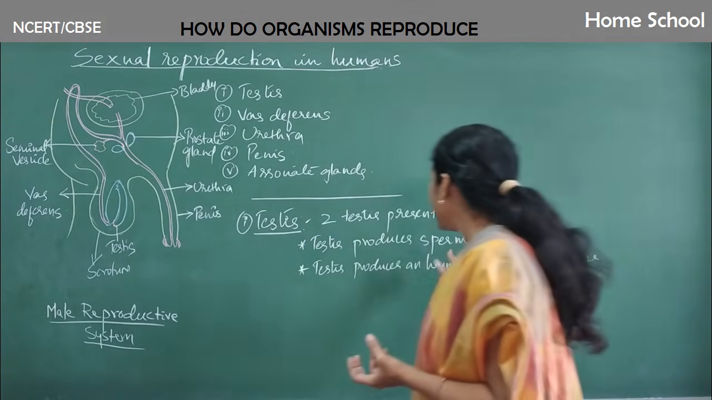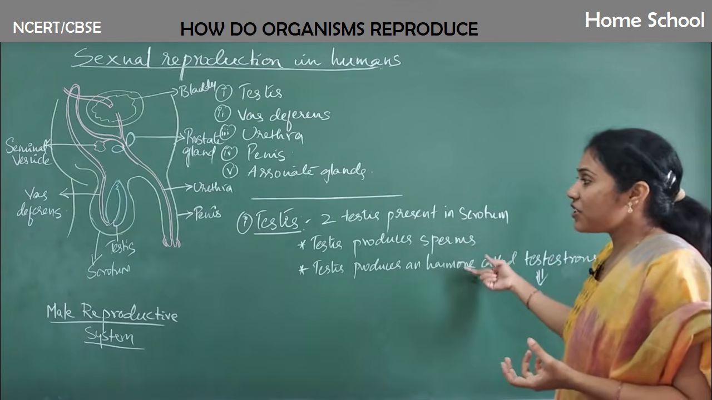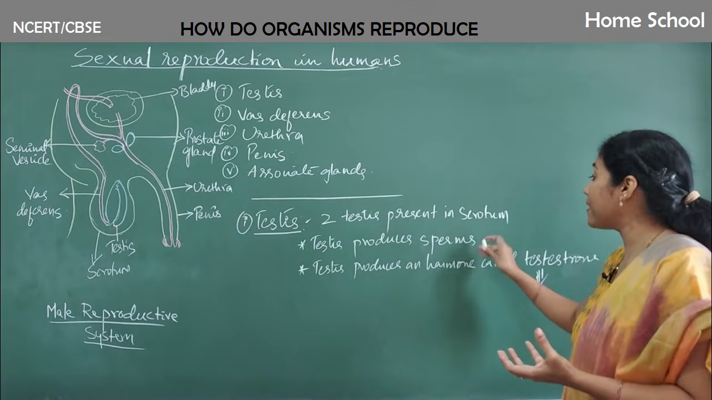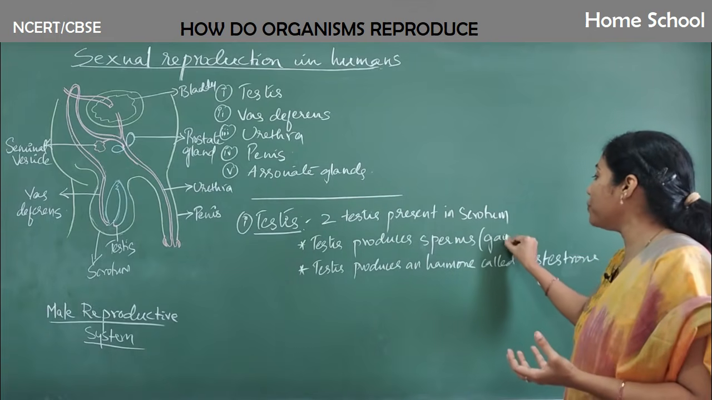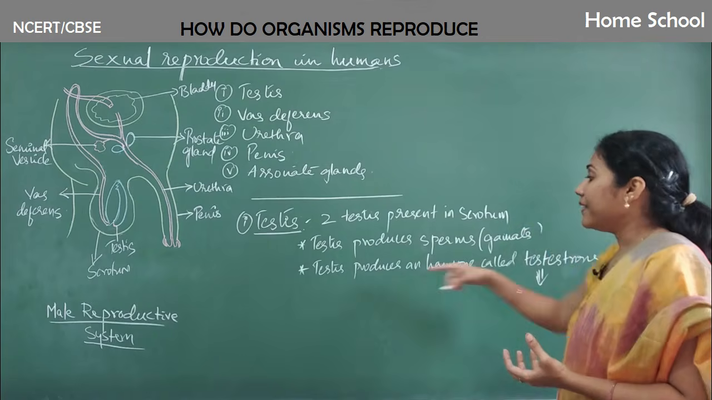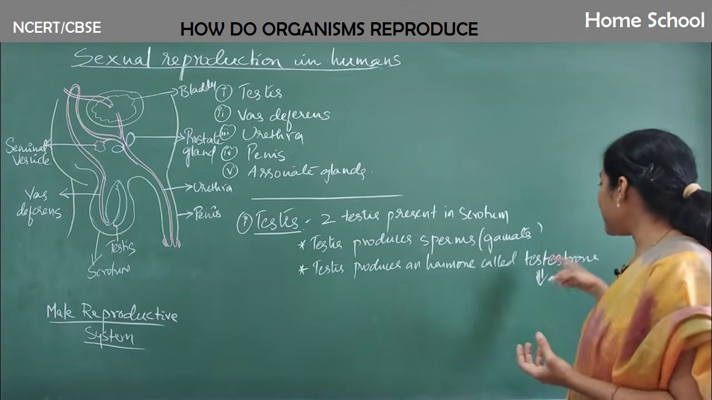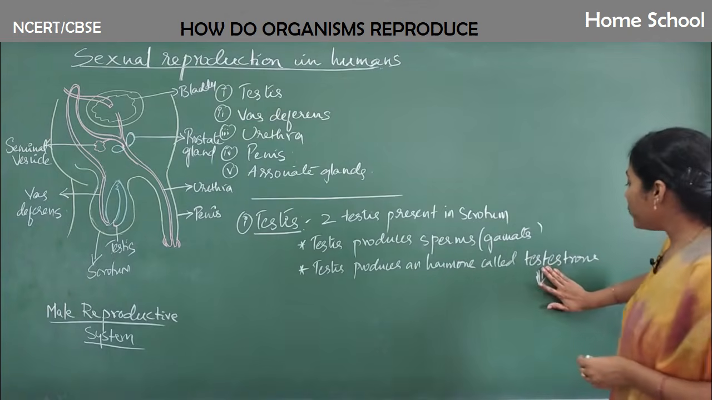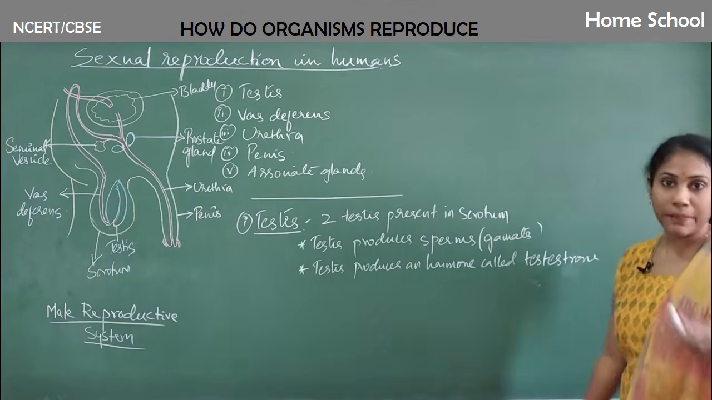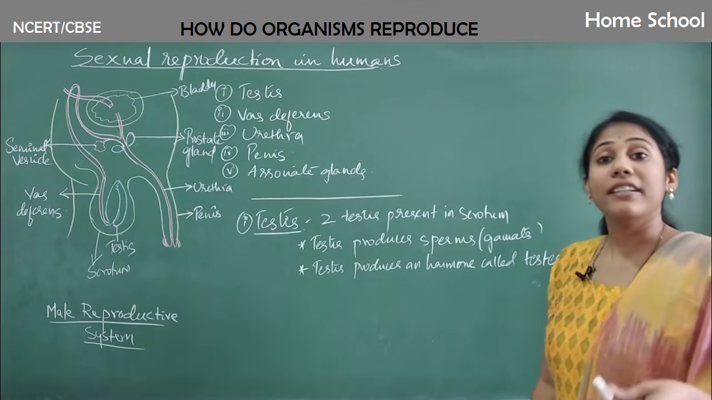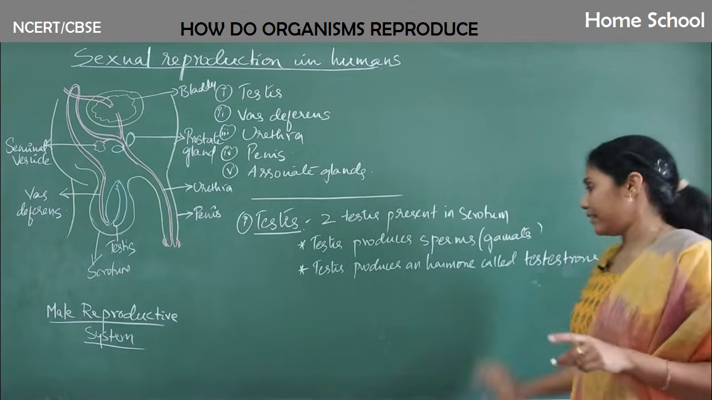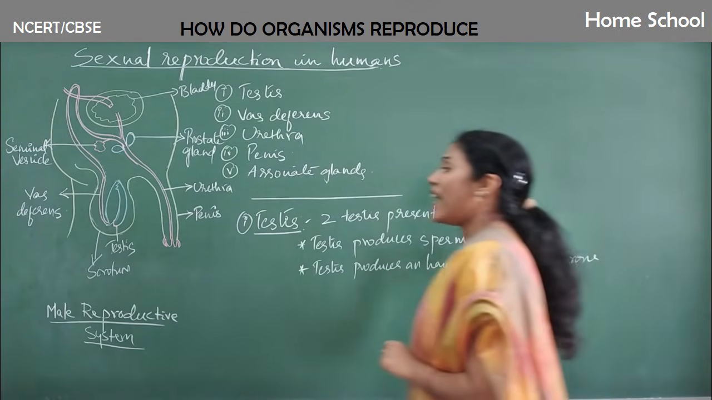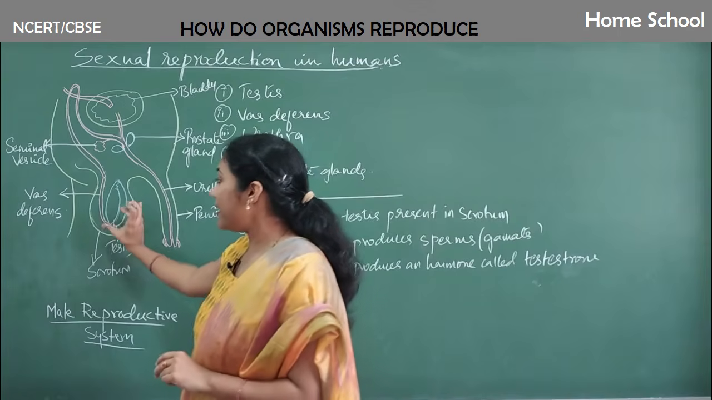So these are the two main functions of the testis. One is to produce sperms, that is, the male gamete. The other is producing a hormone called testosterone. Clear? The use of testosterone you have studied in the previous chapter, that is developing the male sex characters.